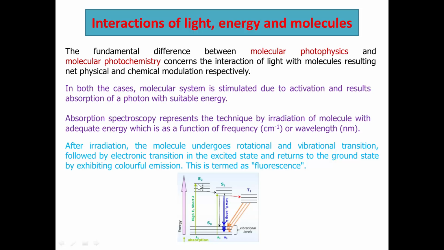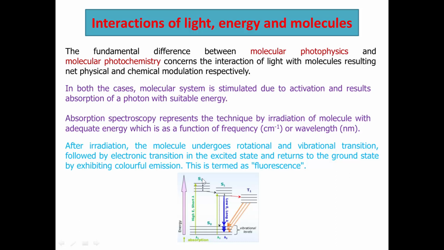After the photon energy is absorbed, the molecule goes from the ground state to the excited state. In the excited state, the molecule becomes very unstable because the energy is higher, and if the energy of any system is high, it becomes less stable.